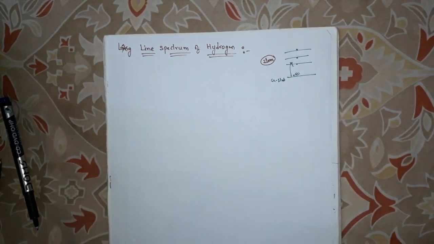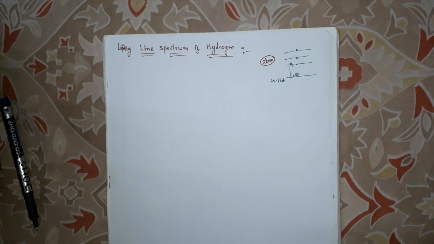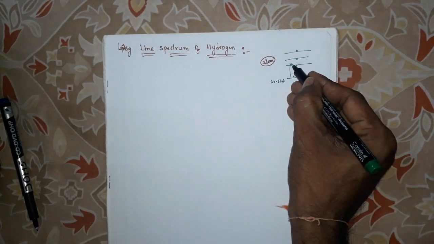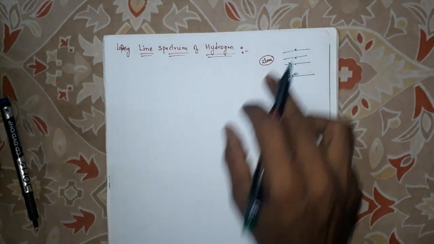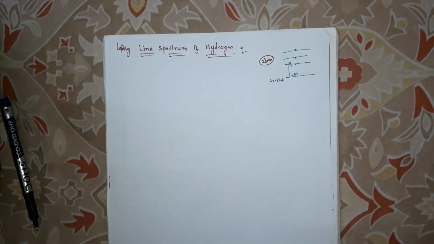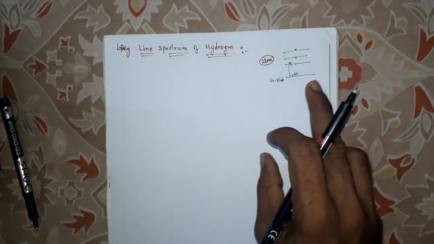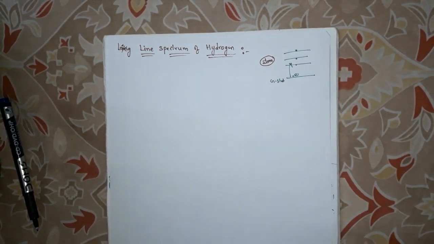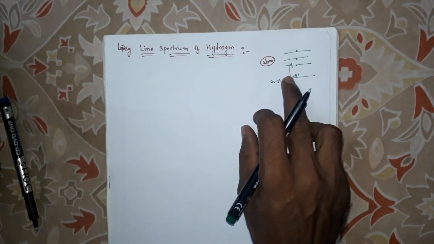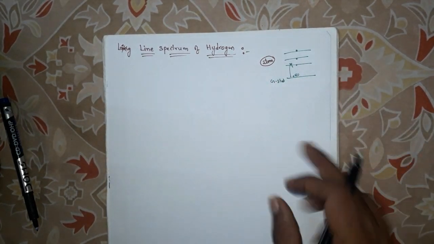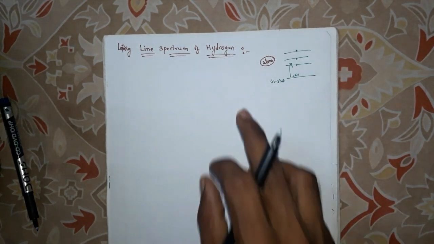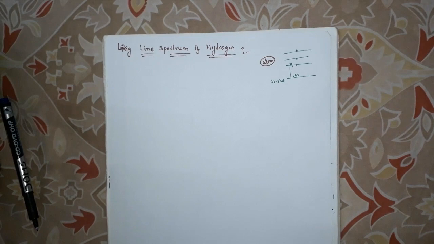At a higher energy level the electron has more energy. Any substance in the universe which has more energy possesses less stability. That's why these excited electrons try to come back to their original position. At higher energy level the electron is unstable, so it comes back to its original position.